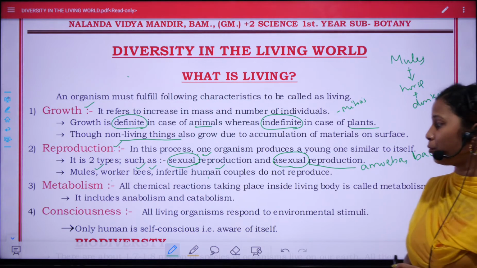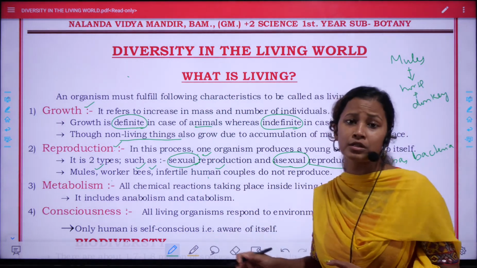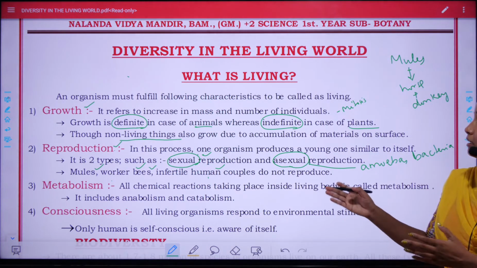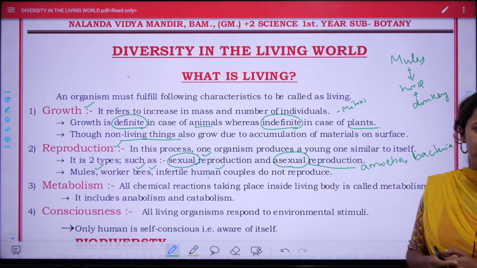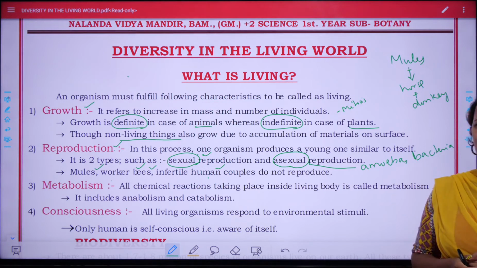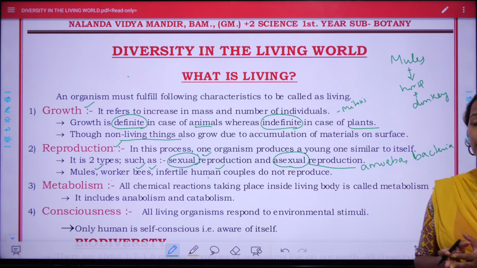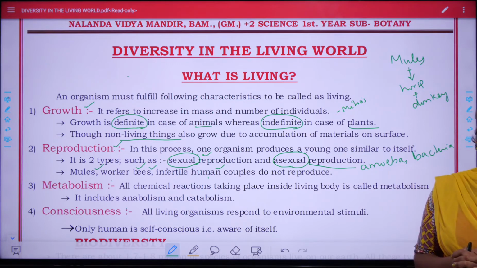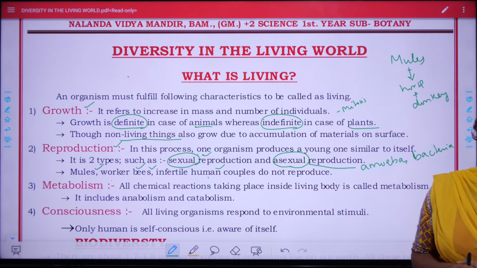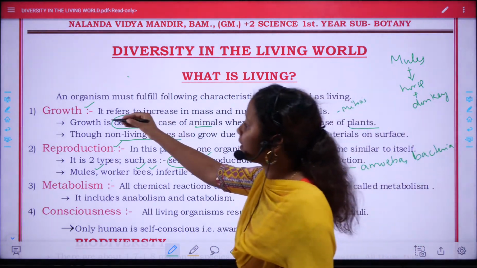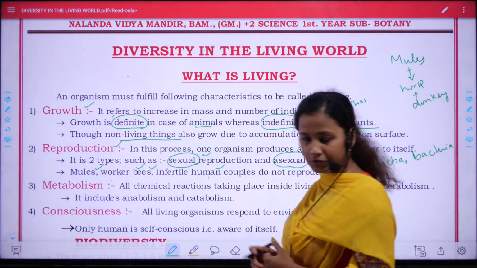And infertile human couples are those couples who cannot bear children. These are the exceptional cases of reproduction. They cannot reproduce, but that does not mean we can call them non-living. We will call them living, but with certain deficiencies. So we discussed two criteria, that is growth and reproduction.